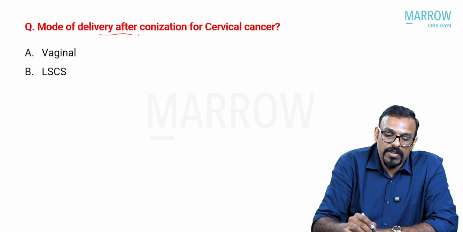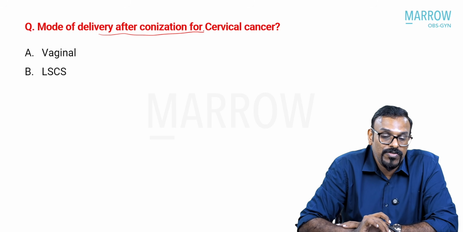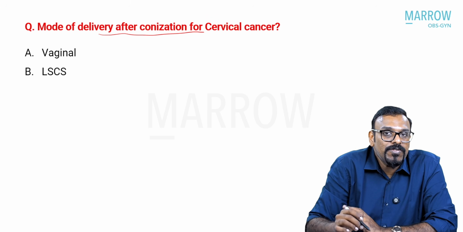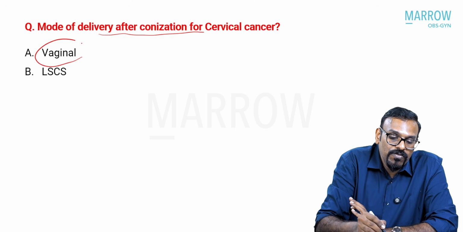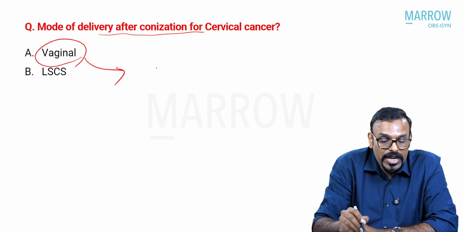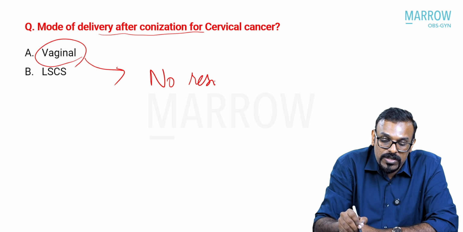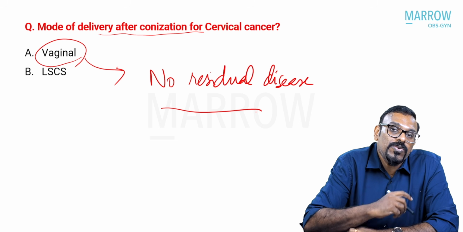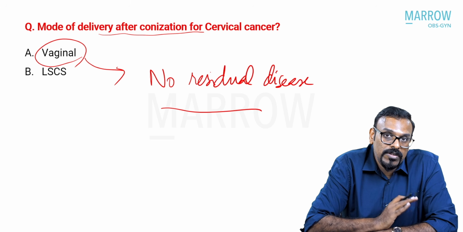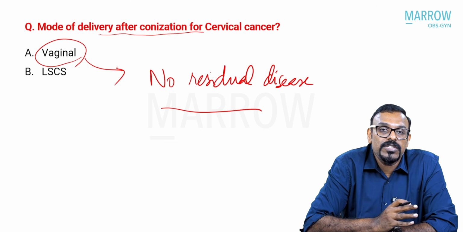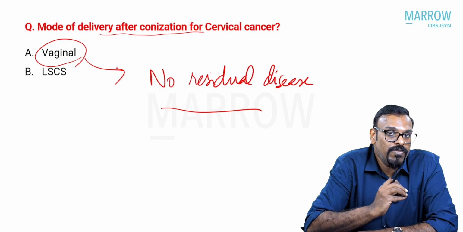So again, if you have a patient who has undergone conization after cervical cancer, what would be the mode of delivery? Usually, for cervical cancer, we think in terms of cesarean, but vaginal delivery is a possibility when you have a patient who has undergone conization and there is no residual disease. So, as we discussed in the previous question, if a patient has undergone conization and there are negative margins, that means there is no residual disease, then in those conditions the patient can have the option of vaginal delivery.